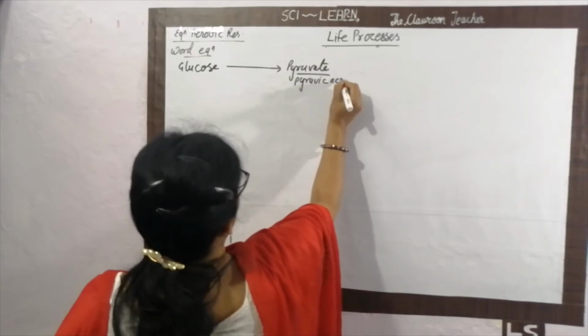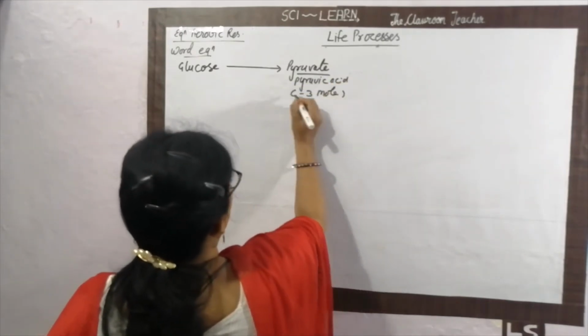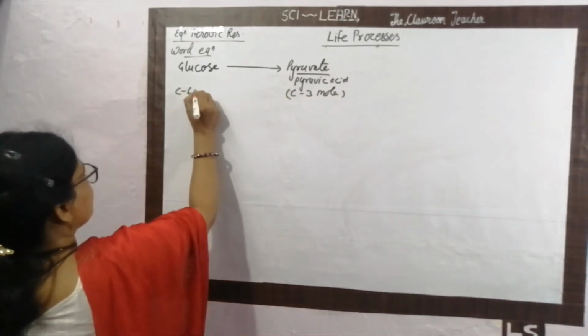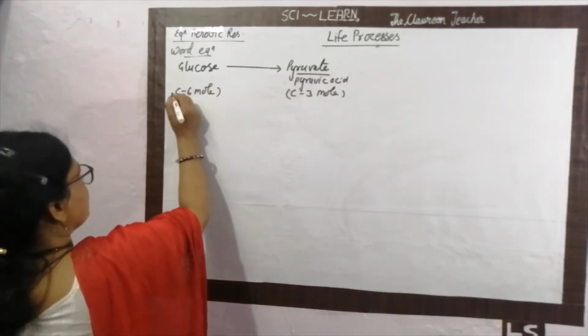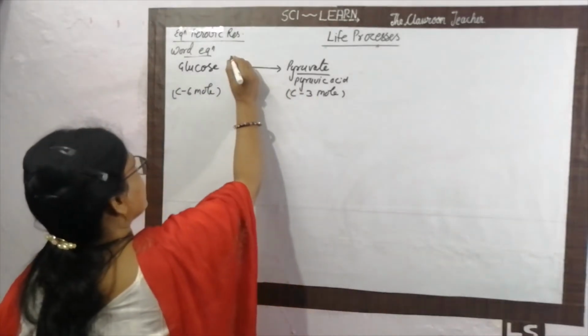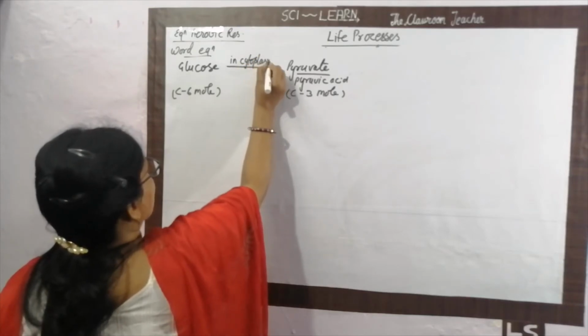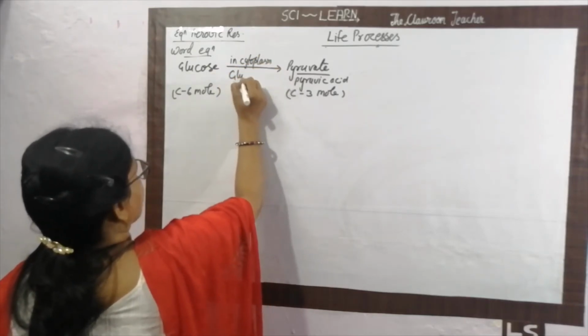Pyruvic acid is a carbon 3 molecule. Glucose is a carbon 6 molecule. It is a simple process that was already performed in the anaerobic respiration, that is in cytoplasm. And this process is called glycolysis.